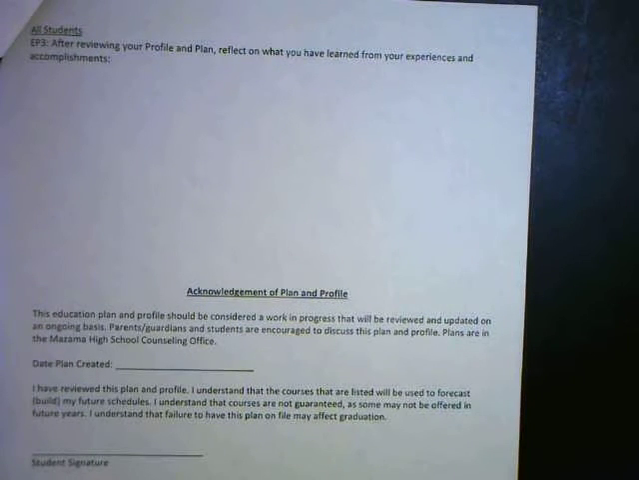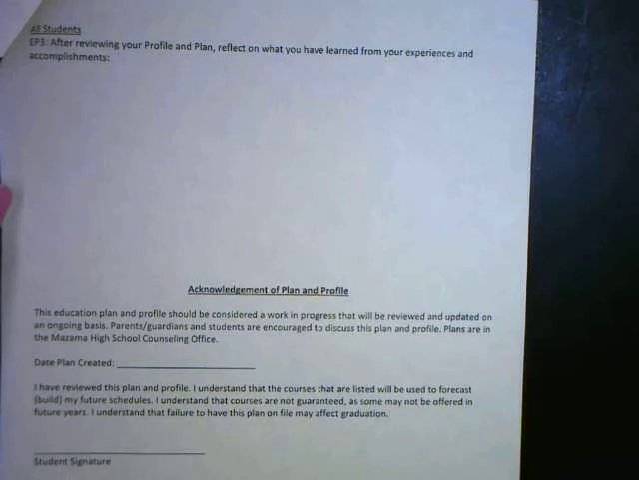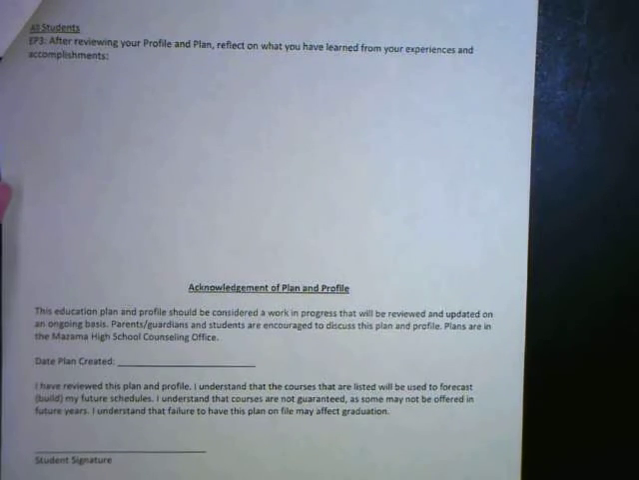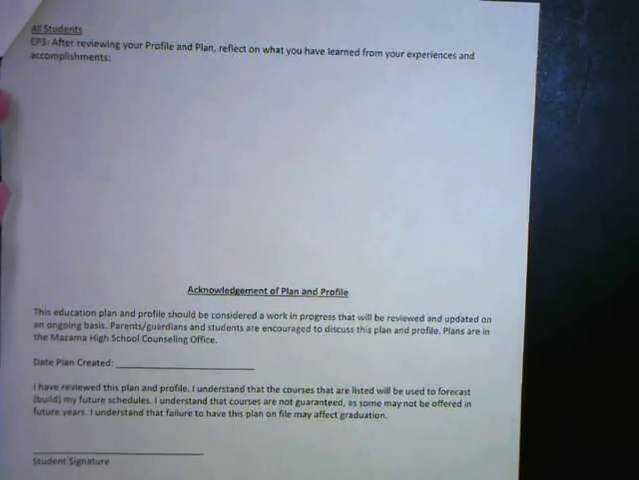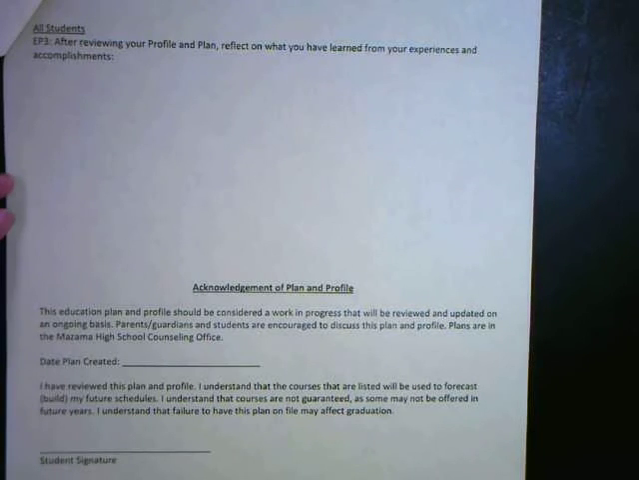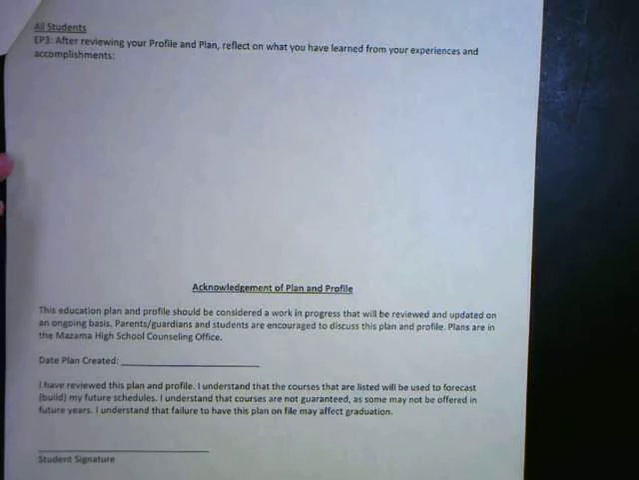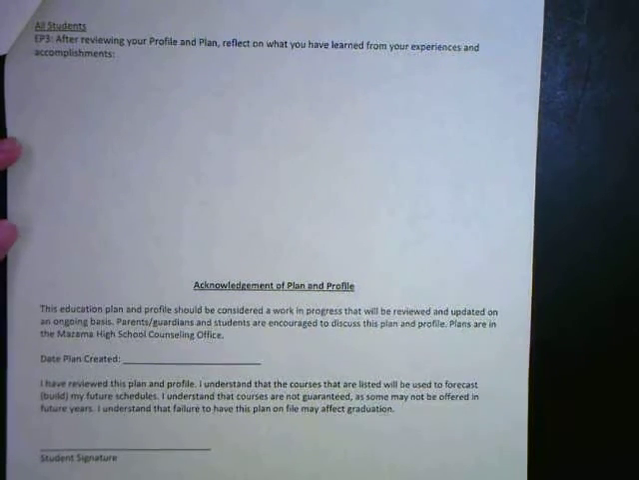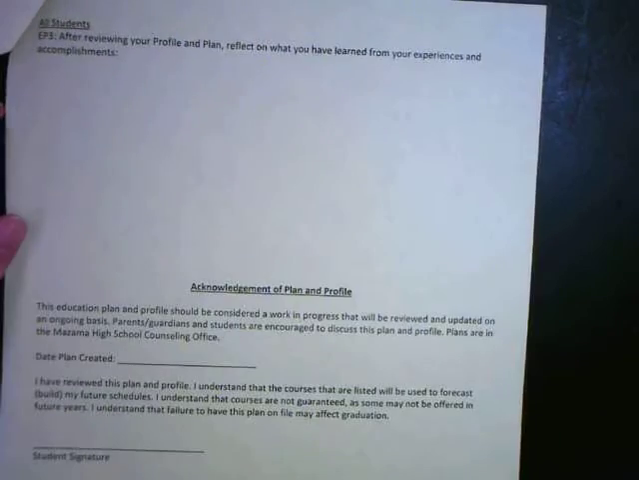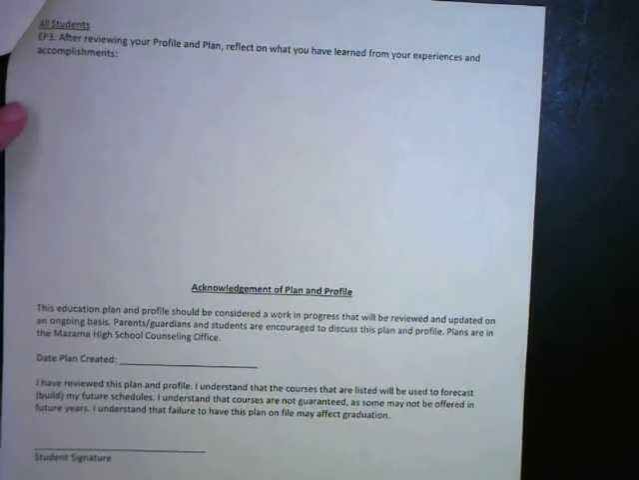The last page asks you a summary question. It says, after reviewing your plan and profile, reflect on what you have learned from your experiences and accomplishments. Again, remember, you're going to update that each year, so you might only write a few sentences to leave yourself space for the next couple of years. If you're a senior now, you can obviously use all that space. And then if you run out of space, you have the back of these pages that you can continue your thoughts on.